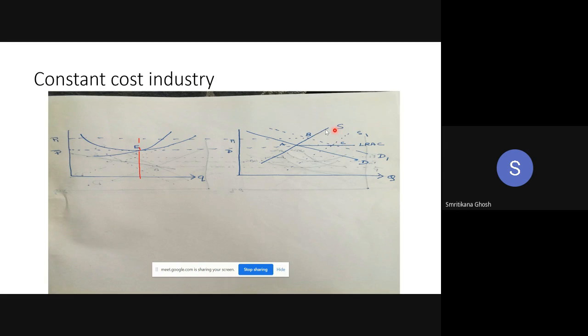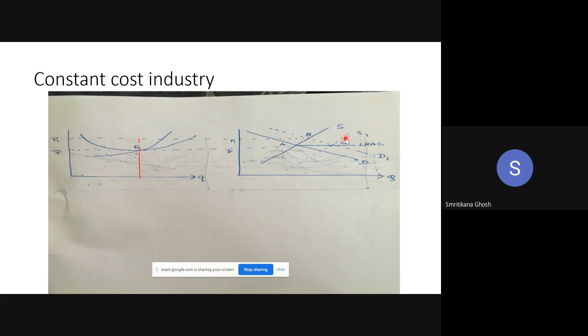Look, there is not a jump from S to S1. S is shifting towards S1. Maybe there are many supply curves in between S and S1. It will take some time. But when the supply curve shifts a little bit to the right, the price will be say P2. With that P2, the existing firms are earning supernormal profit, so new firms are coming. This is a phased process. If the price is P2, new firms are coming.